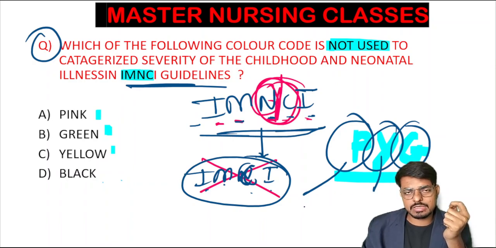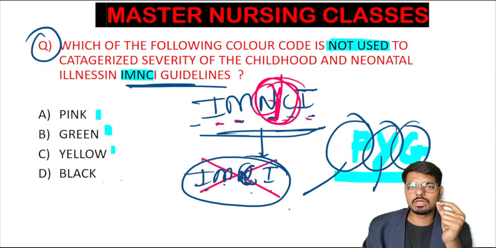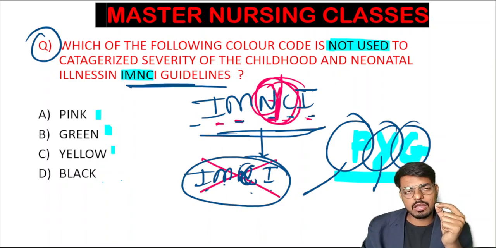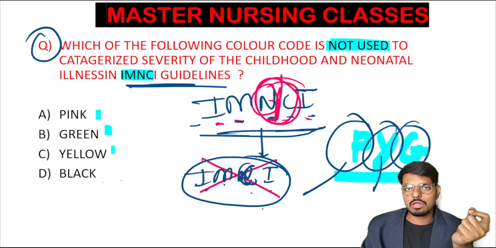If the child comes with severe signs and symptoms with danger signs, we will categorize the child under the pink color, and we will refer the patient. The examiner will ask the question: under which color category of IMNCI will you refer the child to the higher center?